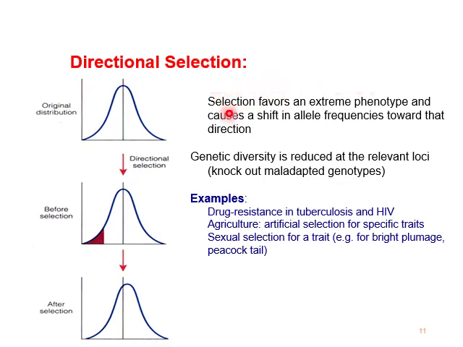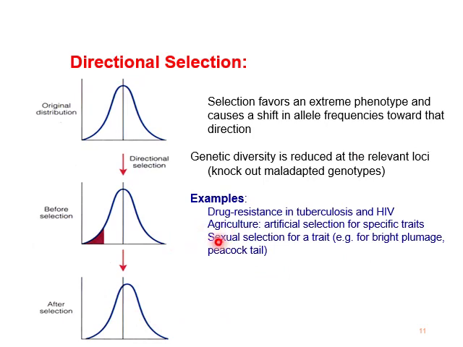This selection favors an extreme phenotype and causes a shift in allele frequencies towards that direction. Genetic diversity is reduced at the relevant loci, e.g., knocking out maladaptive genotypes. As in this diagram, you can see the original distribution of a phenotype in a population. This is the phenotype before selection, and you can see the phenotype has been moved or shifted towards the advantageous phenotype as the curve of the graph has moved forward.